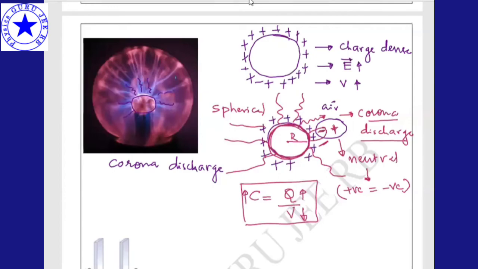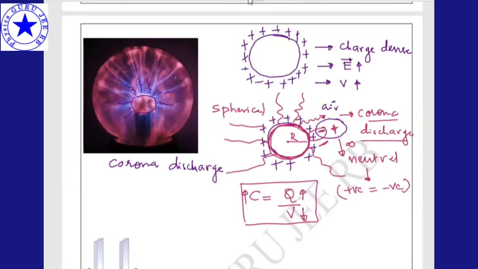Spherical capacitor, this is nothing but a spherical capacitor. What is the drawback of a spherical capacitor? Number one, corona discharge. Number two, energy is distributed from radius R to infinity.